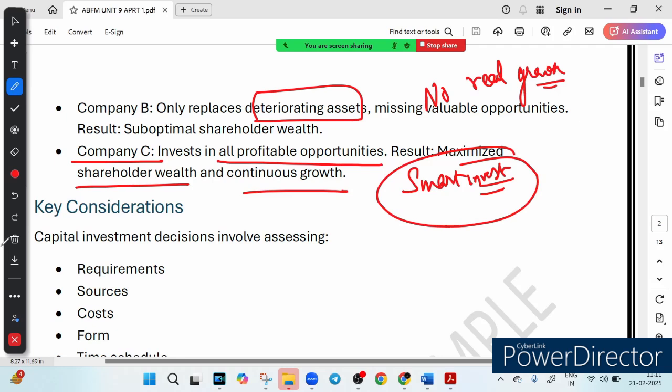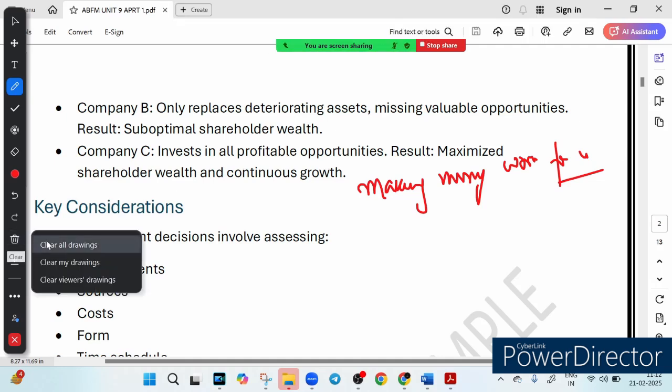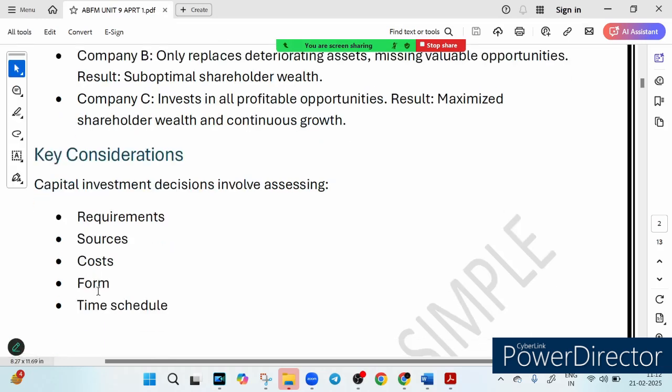This is a very, very important thing. So whenever you hear this so-called capital investment decision, it means making money work for you. Stay tuned for more insights that will not only help you in CAIIB but also give you a sharper financial mindset. Now let's look at the key considerations that we have.